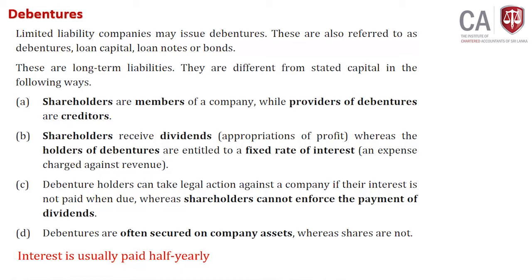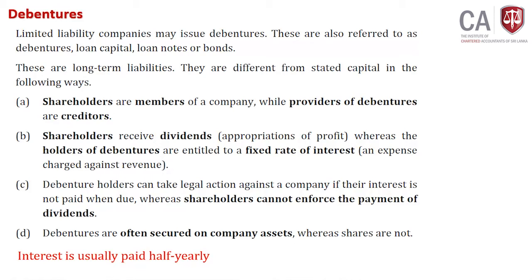They are different from stated capital in the following ways. Very important slide. The examiner can test and set nice questions from this slide. Shareholders are members of a company, while providers of debentures are whom?